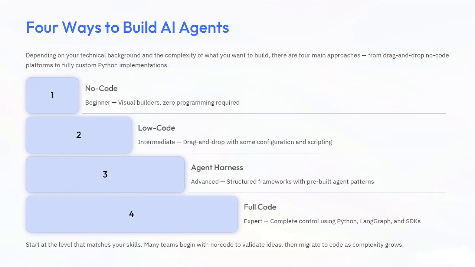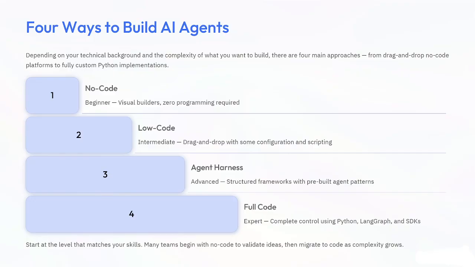You can simply drag, drop and configure different blocks. Some popular no code tools, let me just give you the examples. Some are Lindy AI, then Botpress, OpenAI Agent Builder. So these are the no code platforms where you can easily build your own AI agents. Okay.